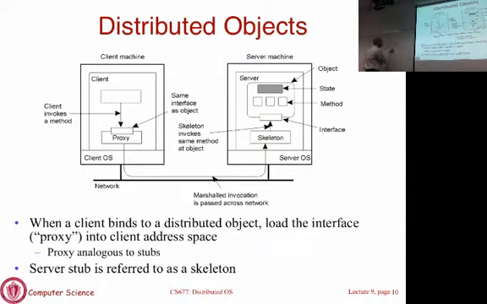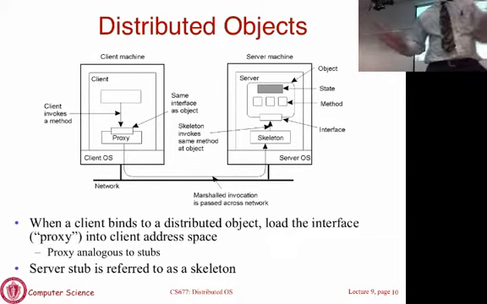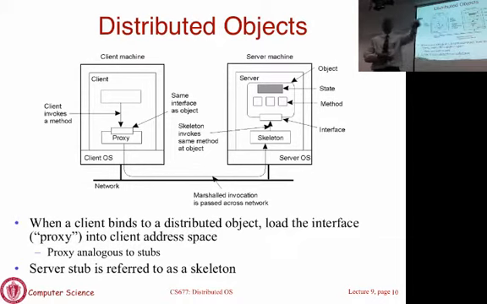You simply have an object and you call a method foo. You will use the same syntax as you would calling a regular Java method. It just so happens that this is a remote object and that's a method exported by the object. So now it's the runtime system's job to construct a message, send it off to the server, and get the results for you. You will write your code as if you're writing regular Java code calling regular objects, or whatever language you're using. I'm using Java as an example.